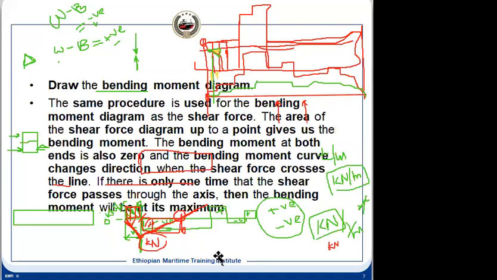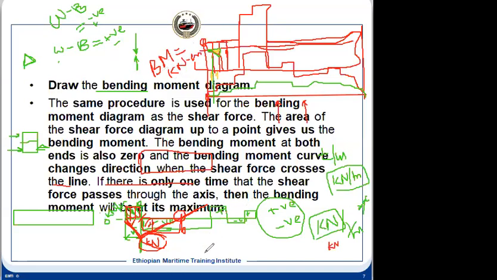So for the bending moment diagram, we calculate the area under this shear force curve which I have drawn. Suppose for an example, at this point the shear force was a value of kilonewtons, that we have got from the area of this. And now what is the BM? BM is equal to kilonewtons multiplied by meters. That is the bending moment for this shear force.